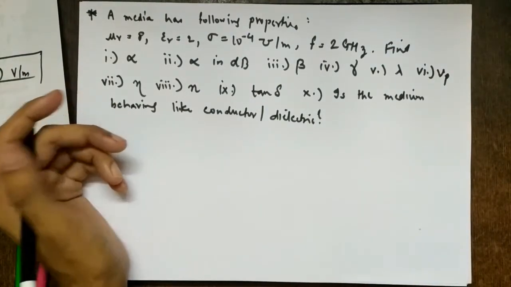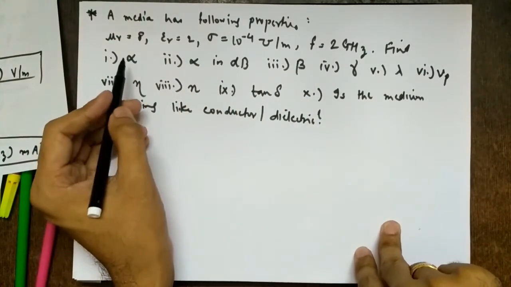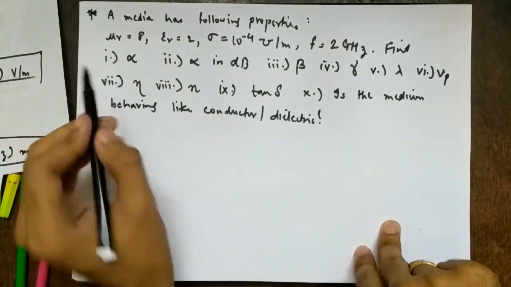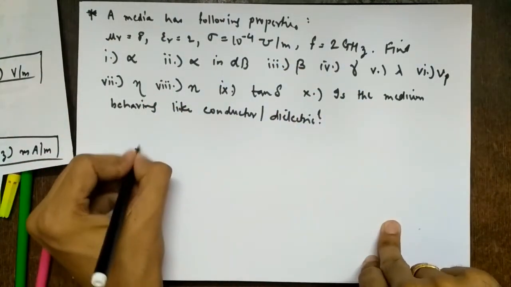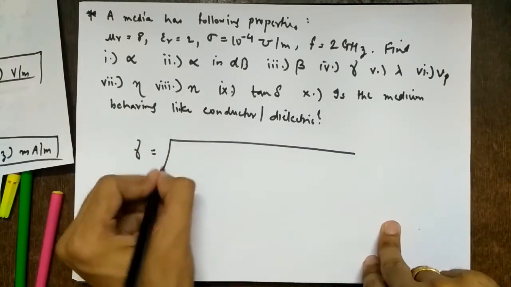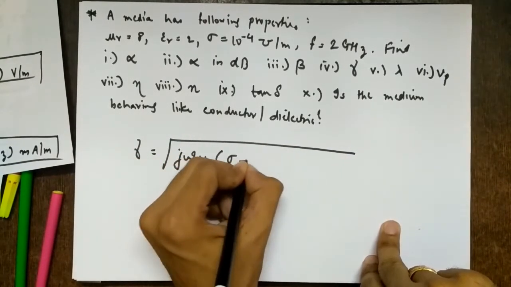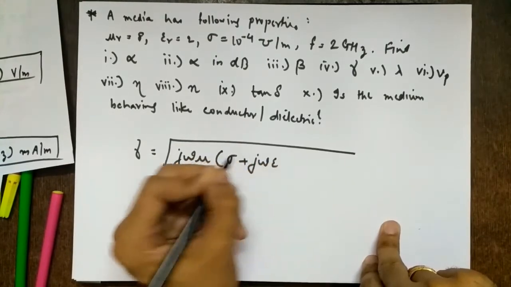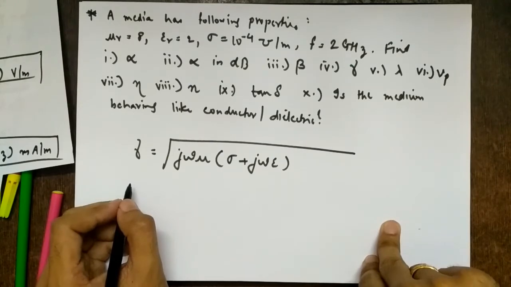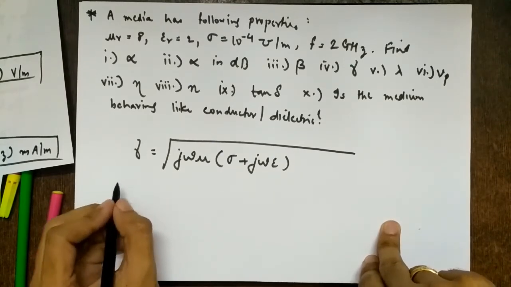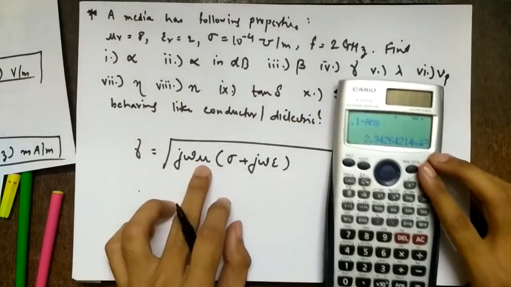So how to do this? Again we need to find alpha. What I said in the last lecture, if you remember, don't worry about the alpha and beta formulas. Just use that gamma formula which I had given. So what is that gamma formula? Square root of j omega mu into sigma plus j omega epsilon. This is my gamma, right? So just substitute those here. We have all the things required, do we?